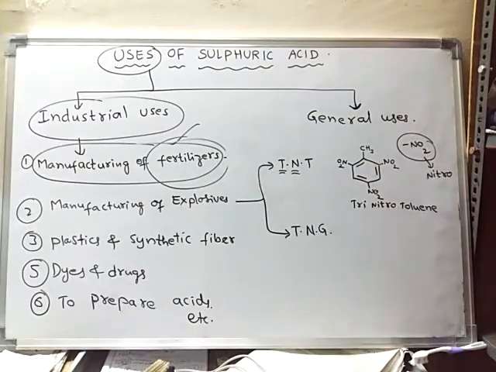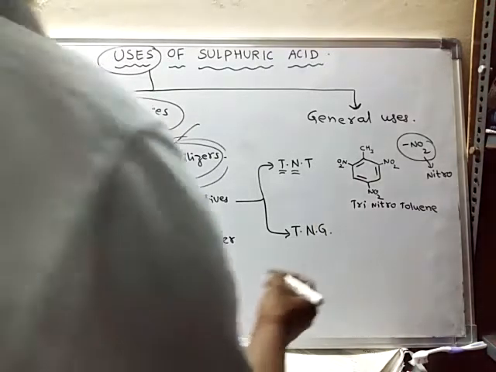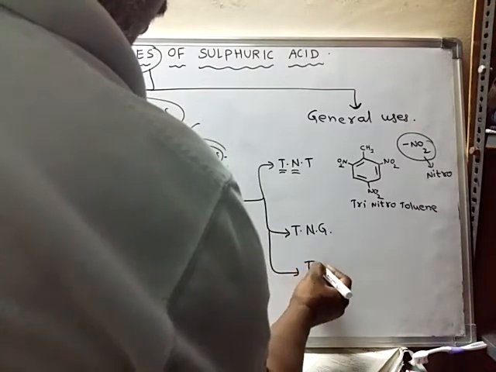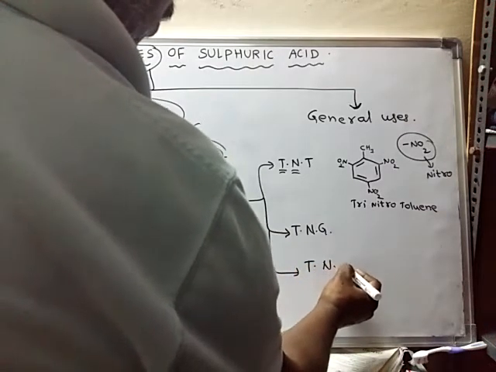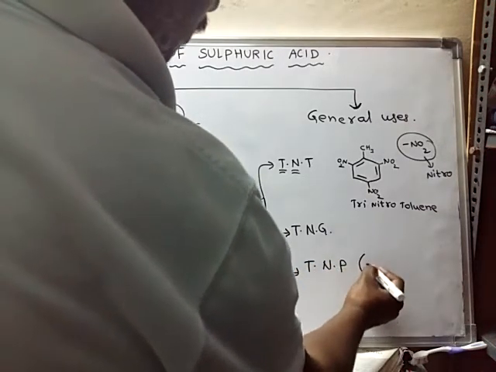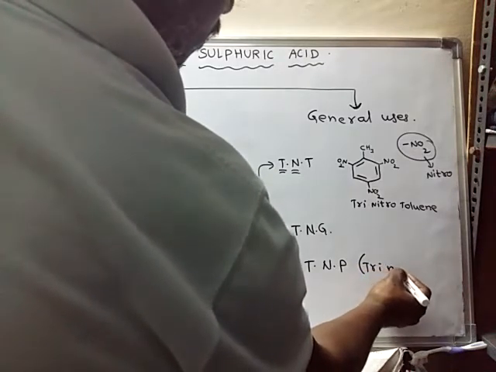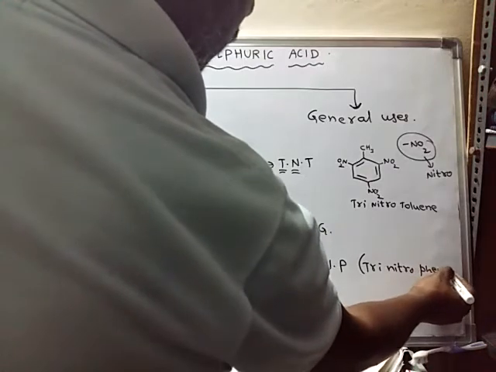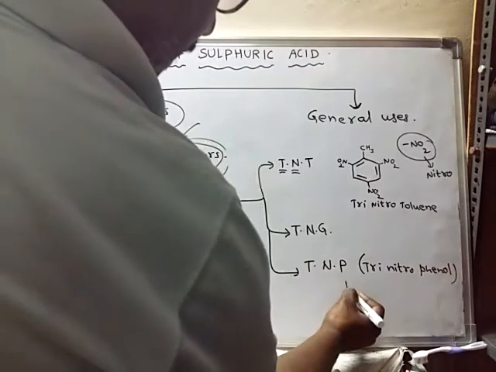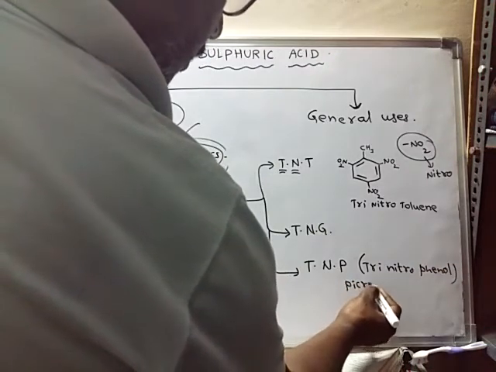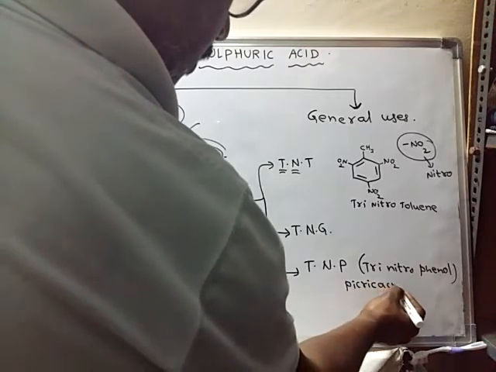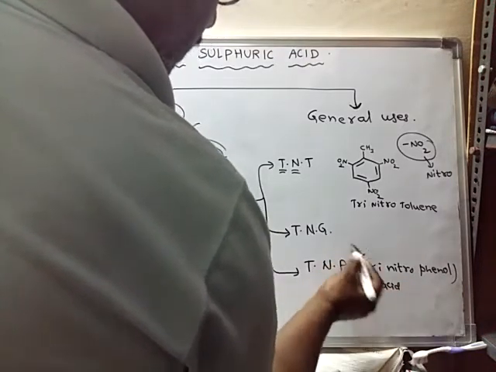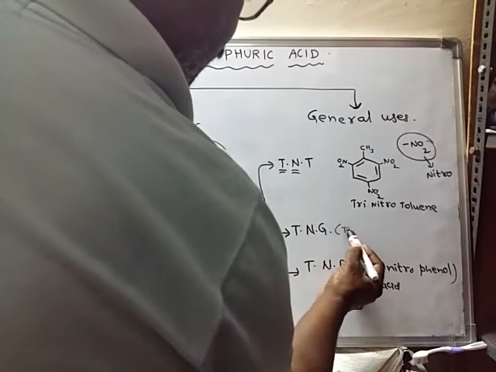trinitroglycerin. Another explosive, trinitrophenol. It is also called picric acid. Trinitroglycerin.